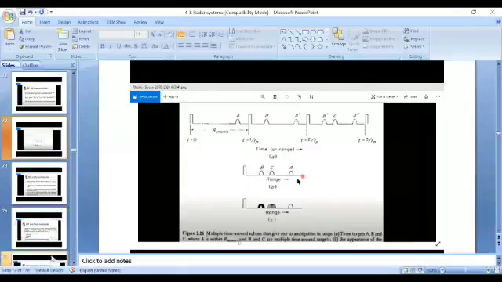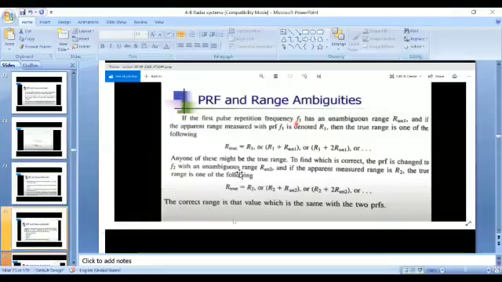So R2 is equal to R1 plus R unambiguous 1, where R unambiguous 1 is the target range identified after the first pulse. And if it is identified after the second pulse, R1 plus 2 R unambiguous 1.